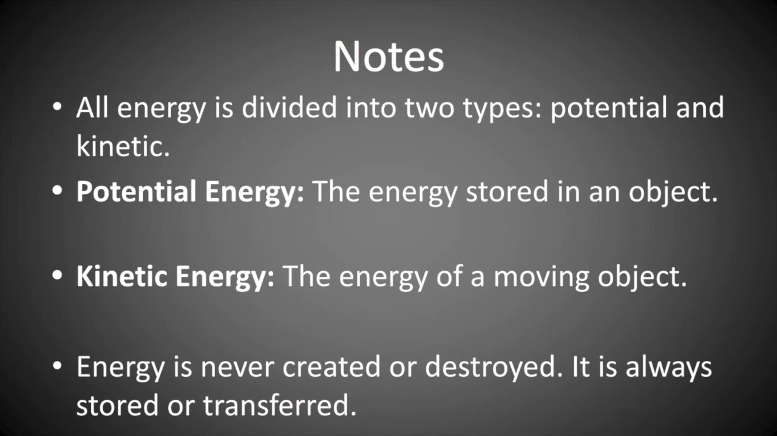Take note, all energy is divided into two types, potential and kinetic energy. Potential energy is stored energy or energy in position, and kinetic energy is the energy of a moving object or energy in motion. Energy is never created or destroyed. It is always stored or transferred, and that is the law of conservation of energy.